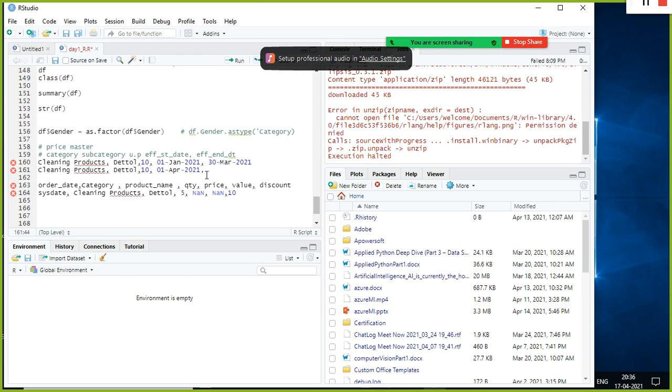That means if this column has a null value, we don't know the end date. But you need to consider the current price, because today is April, right? From 1st April till this one, you need to use this price. For example, this is $12. So until the due date is changed, we will consider the till date. Exactly, so you need to do a lookup.